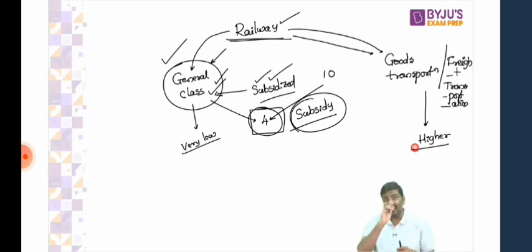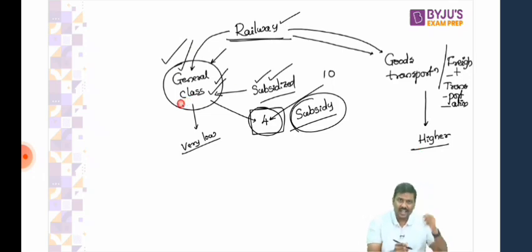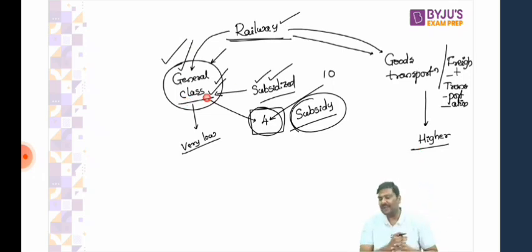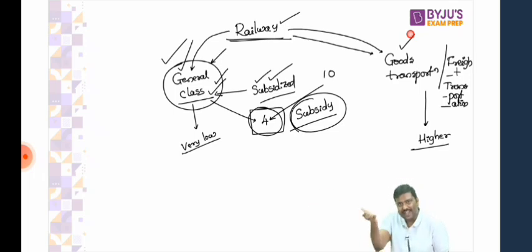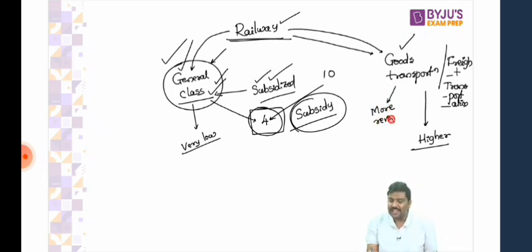Why? The argument of the government is simple here. By providing subsidy for general class tickets, I'm incurring certain expenditure. But what I will try to do is, by charging a higher amount of prices to somebody else, I'll be able to generate a higher amount of revenues. And these higher revenues will help me in providing these subsidies.